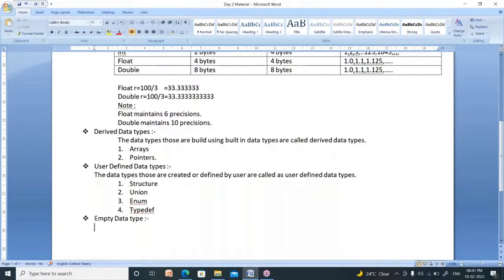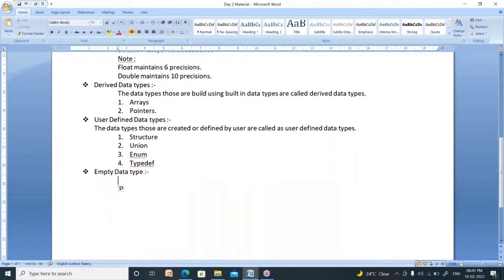That nothing can be represented by using the empty data type, void. Void means nothing. So C language provides only one empty data type, called void. Void is an empty data type.